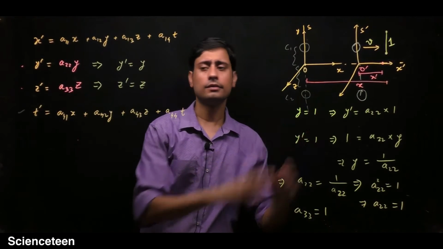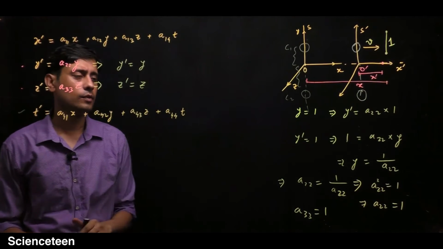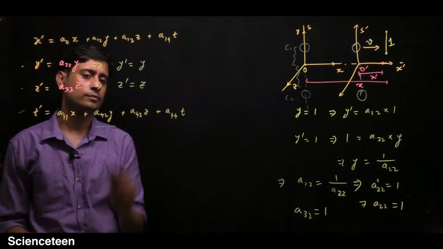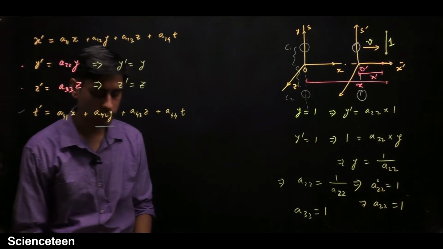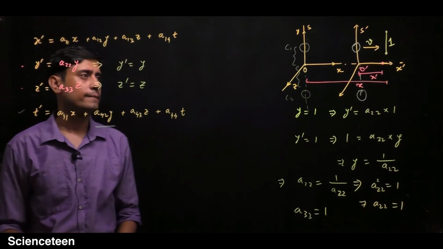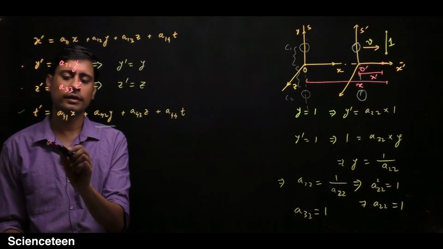what this says for the fourth equation is that this further term must be 0. Why?